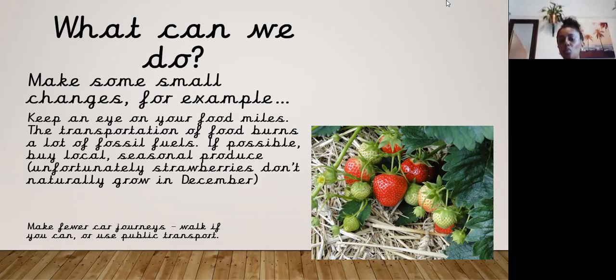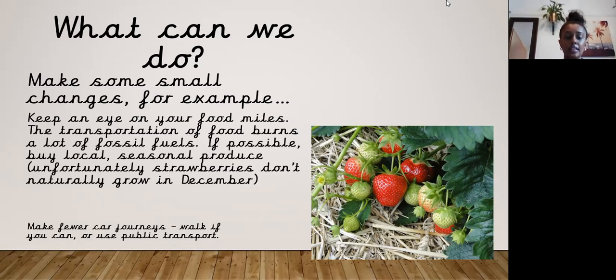Because they're grown in very warm countries, I would often have to go to a market to buy these products, and because they have been sent via transportation on an aeroplane or a cargo plane, it is contributing to more pollution in the air, because the food is coming from far away to be bought in the markets over here. So that is actually not a good thing.